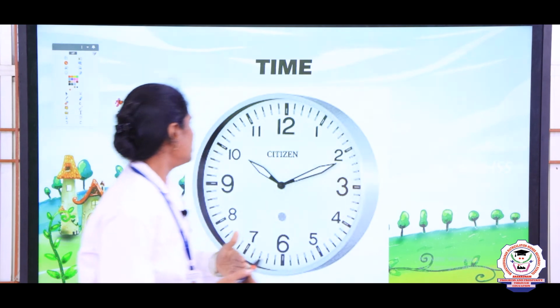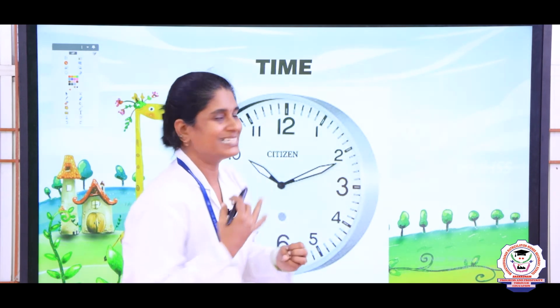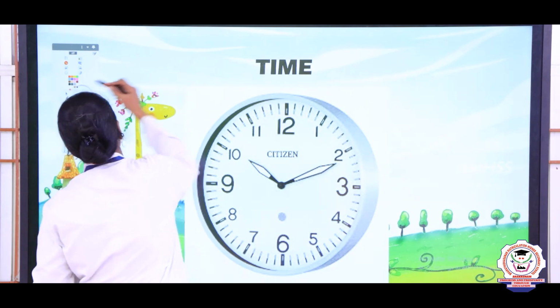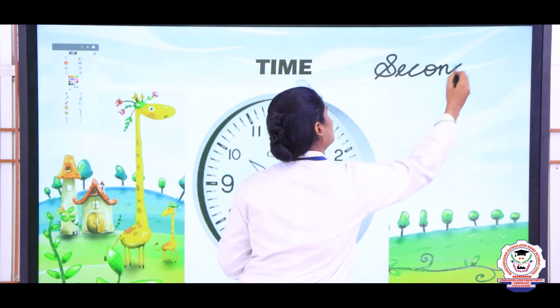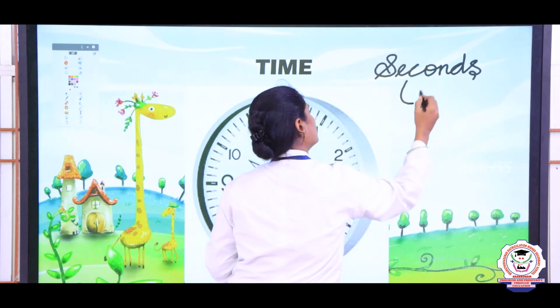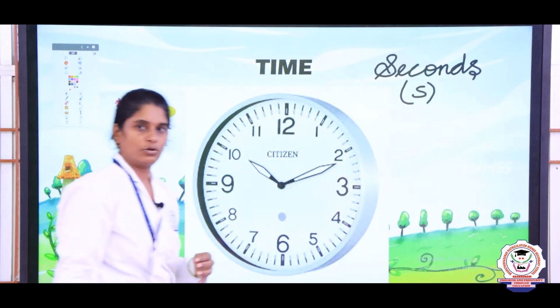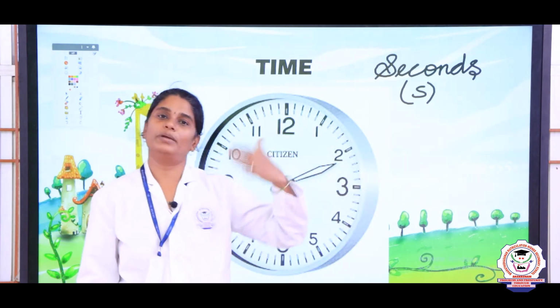Next we are going to see the measurement of time. Usually we measure time in terms of seconds. The standard unit of measuring time is seconds, which is denoted by S. We can also measure time in terms of hours and minutes.